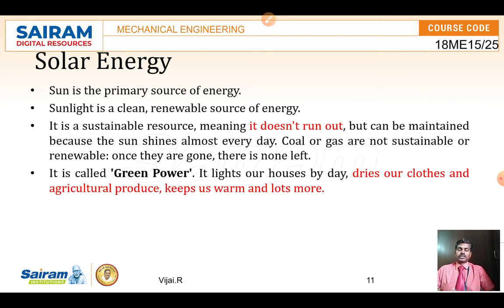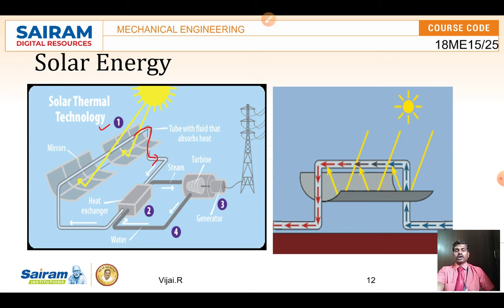Solar is one of the best sources, and it is a green power. Energy is needed to do some work, for drying clothes, or for cooking, or heating water, whatever it is. So we need some type of heat energy. With solar energy we simply use it for heating, drying clothes, keeping things warm, like that. And we make devices for utilizing it effectively, just like for heating of water.